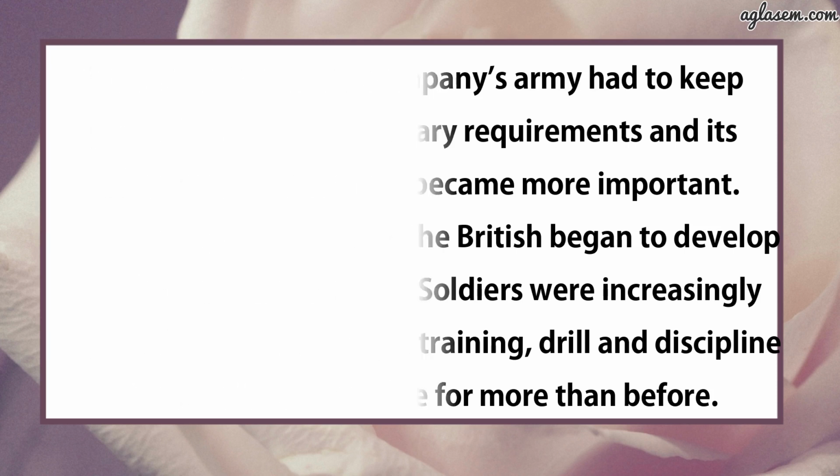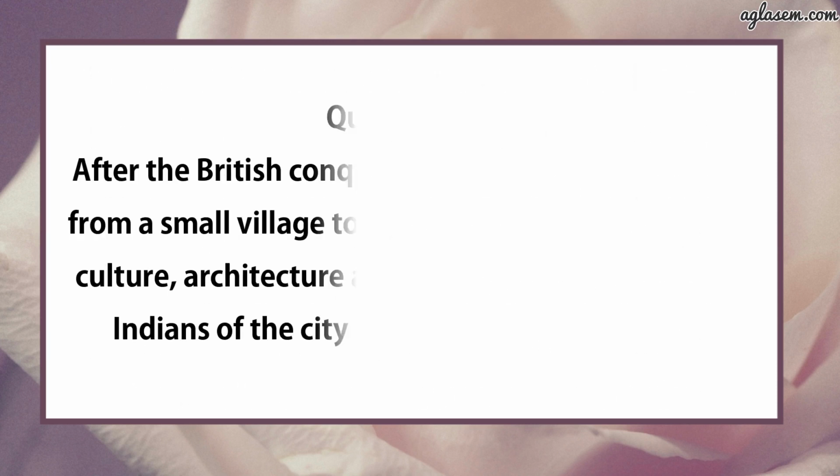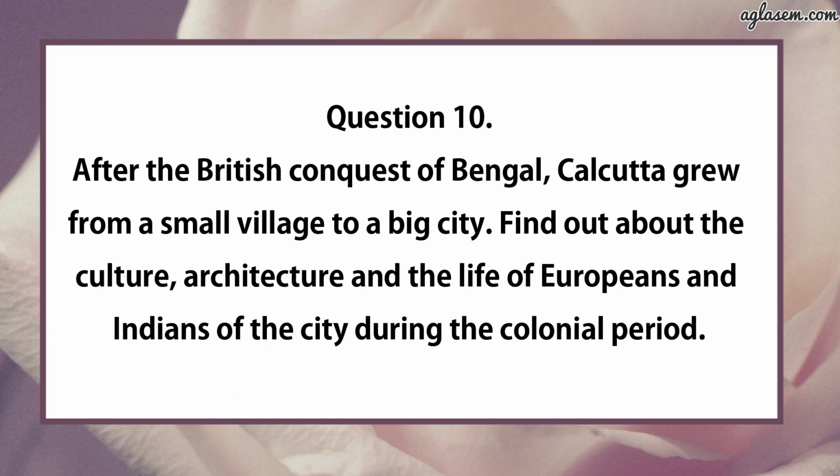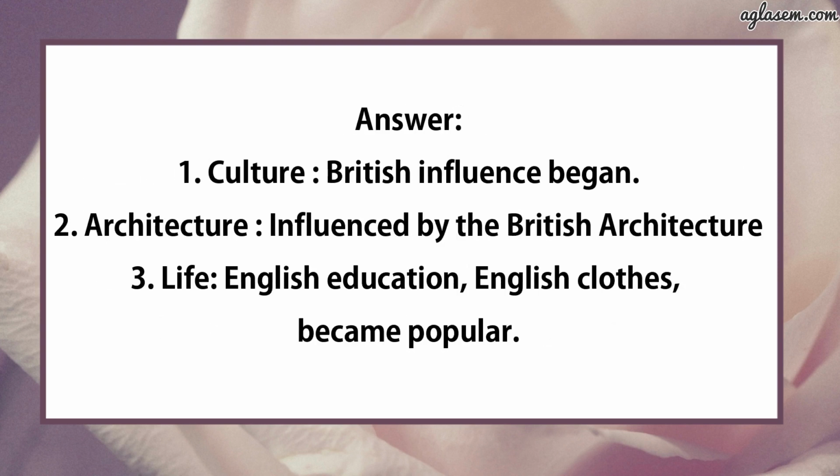Further, moving to question number 10, which says, after the British conquest of Bengal, Calcutta grew from a small village to a big city. Find out about the culture, architecture and the life of Europeans and Indians of the city during the colonial period. So the answer is culture, British influence began. Second, architecture, influenced by British architecture. Third, life, that is English education and English clothes became popular.